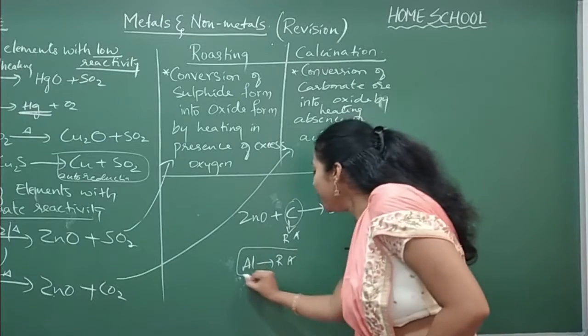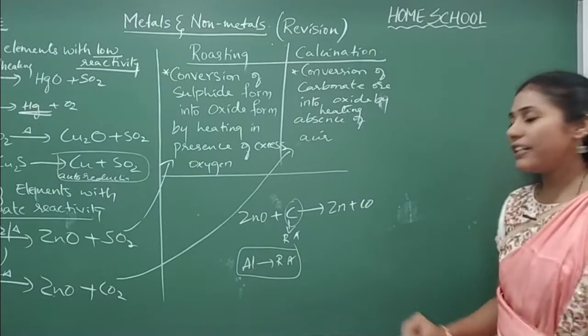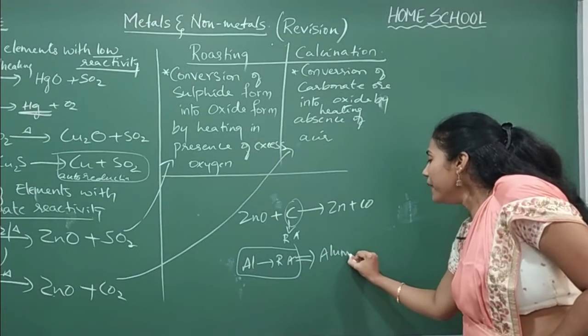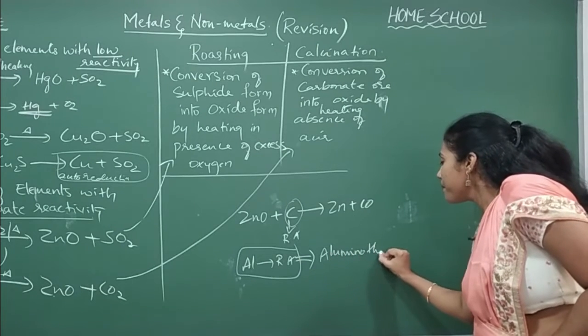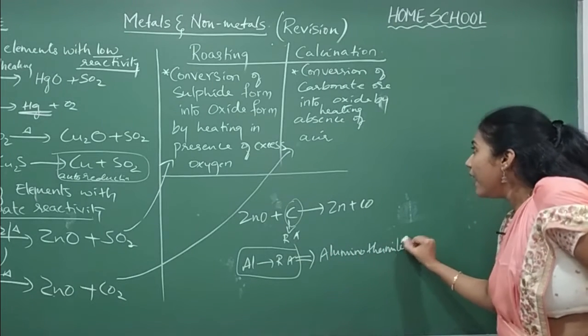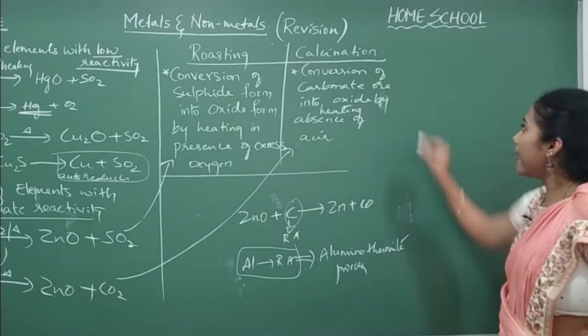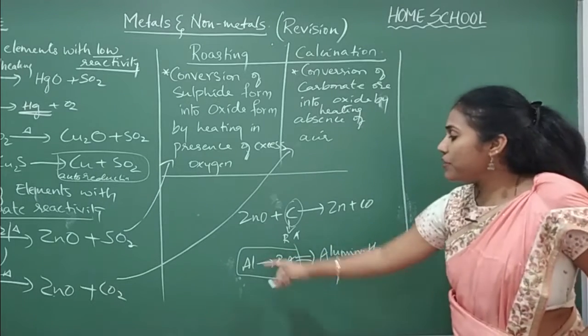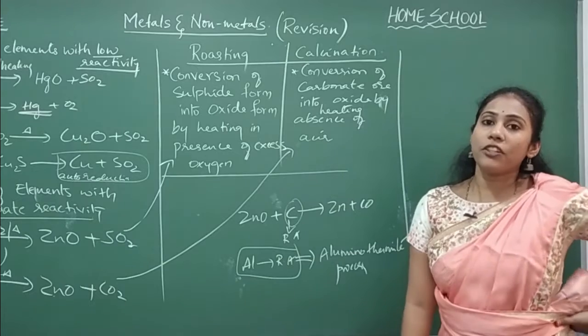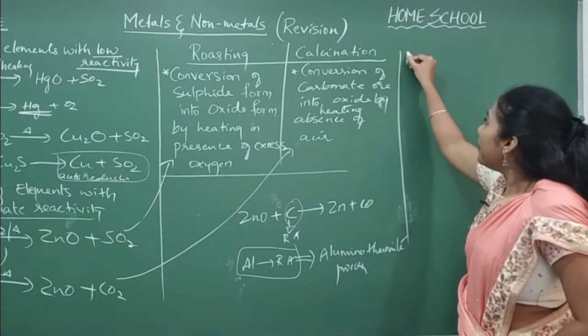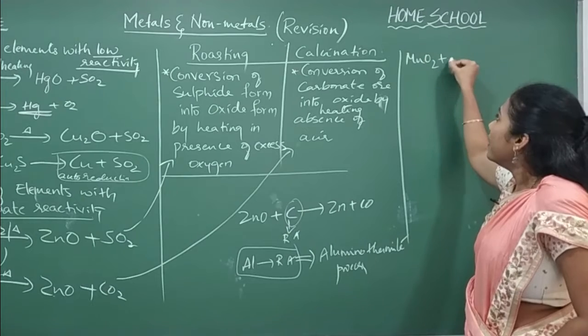And whenever you use aluminium as a reducing agent, such reactions are called aluminothermite process. Whenever you use aluminium as a reducing agent, it is a matter of displacement reaction only. For example, MnO2 is there.